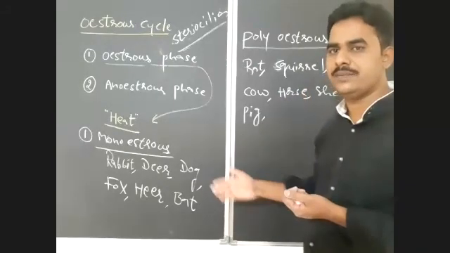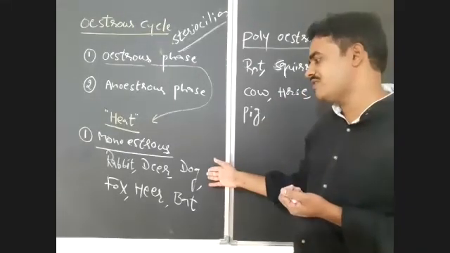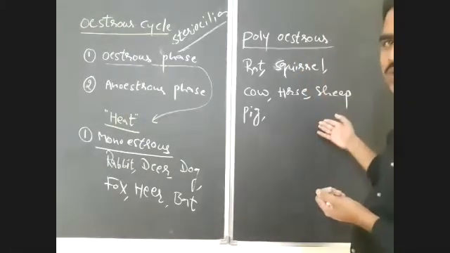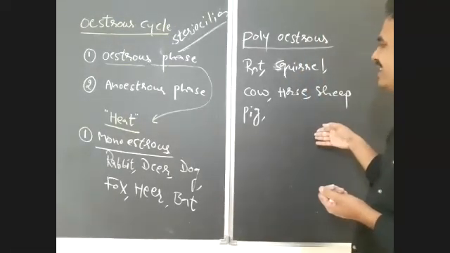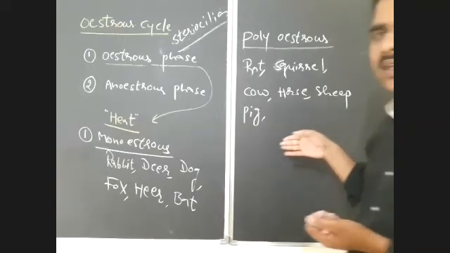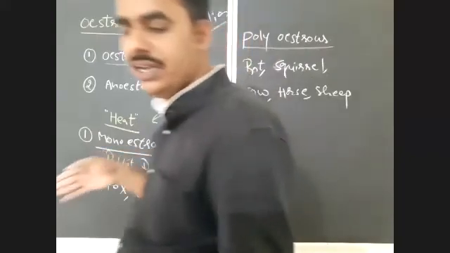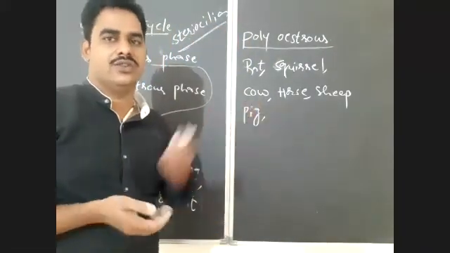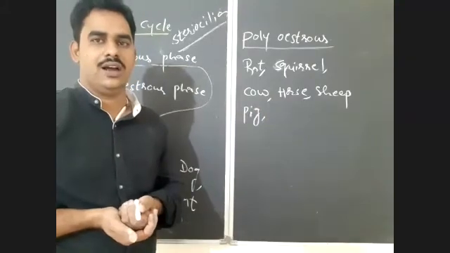Examples for monoestrus: rabbit, deer, dog, fox, hare, and bat. Polyestrus: rat, squirrel, cow, horse, sheep, pig, buffalo. Goat also has this type. Even donkey also has this type. So all that you should notice here.